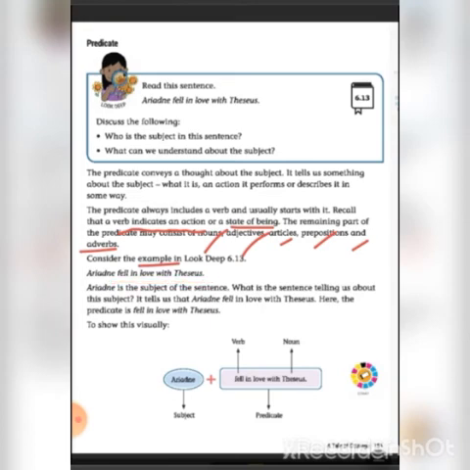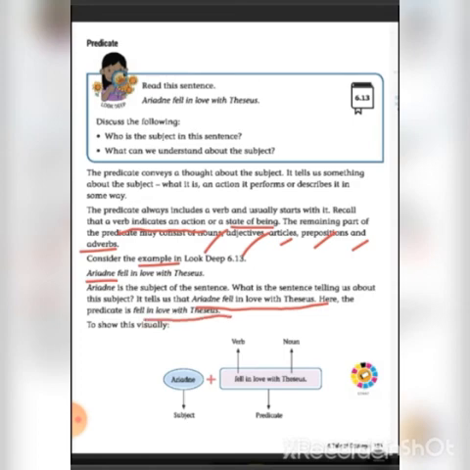So here Adriani is the subject of the sentence. What is the sentence telling us about the subject? It tells us that Adriani fell in love with Theseus. So it tells about the subject. Here the predicate is fell in love with Theseus.